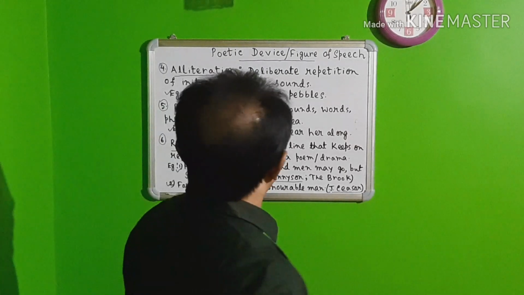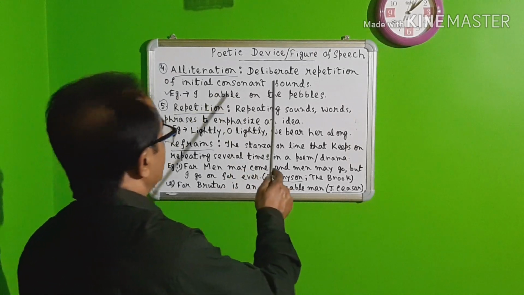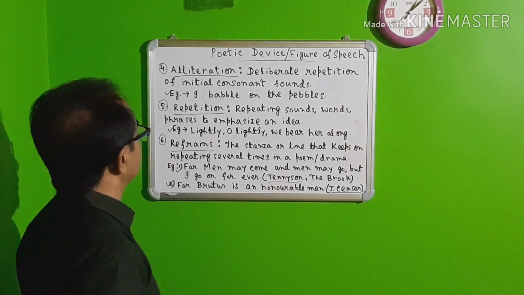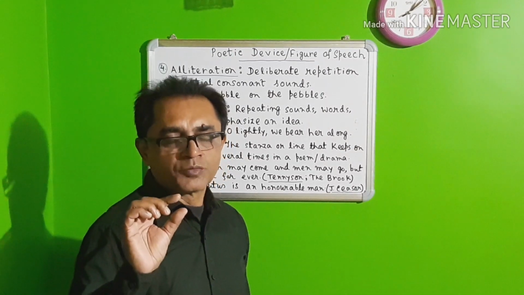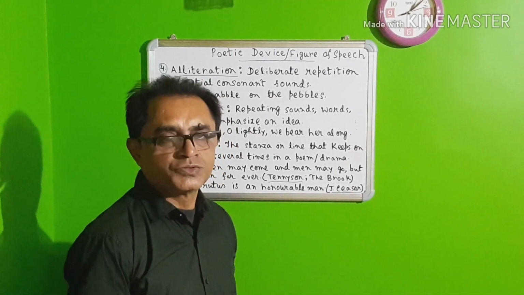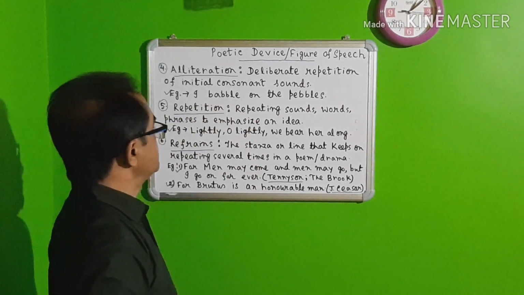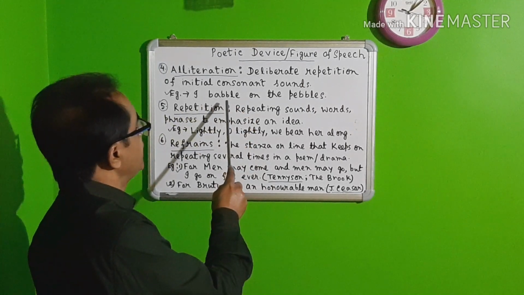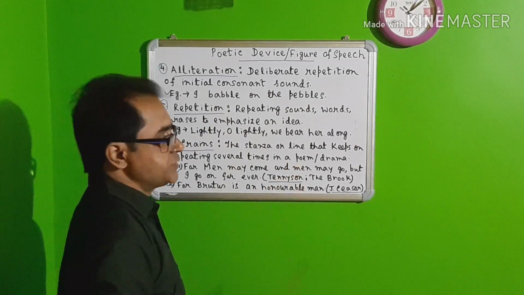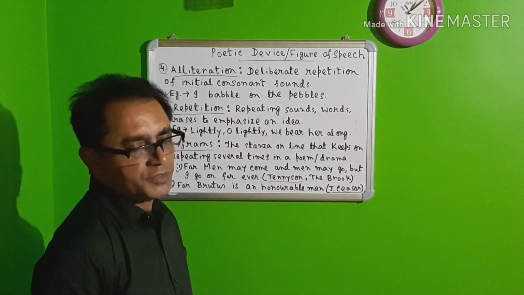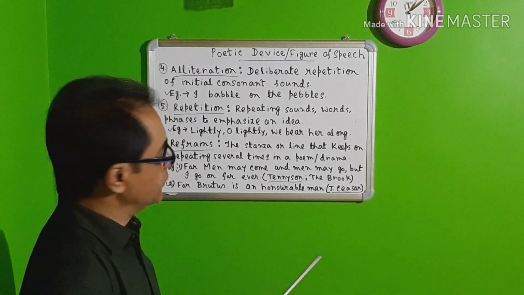Our next poetic device is alliteration. Alliteration is deliberate repetition of initial consonant sounds. At the beginning there will be some consonant sounds, and those consonant sounds will be repeated. For example, "I babble on the pebbles." You can see that B-A-B-B-L-E and B-L-E-S are repeated. It creates a musical sound, and this we call alliteration.